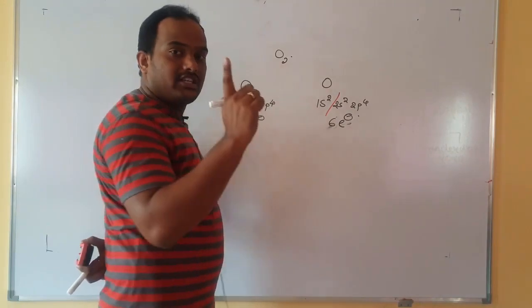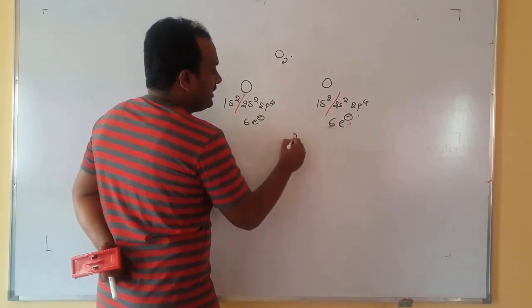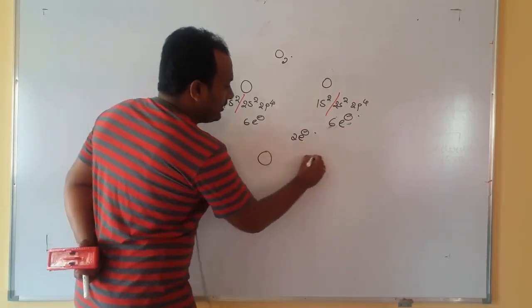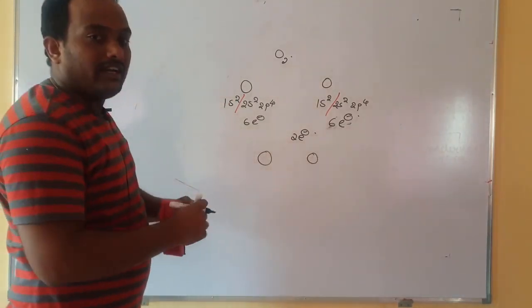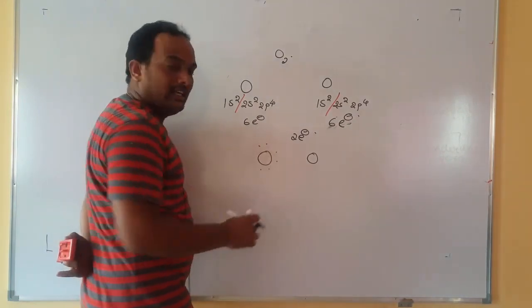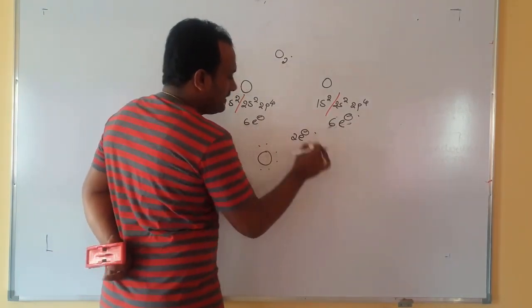Earlier, 7 and 7 meant they shared 1. Here, 6 and 6 means they should share how many electrons? 2 electrons. That's why I will write O and O. You tell me how many dots I have to write around oxygen? 6. Therefore 2, 4, 6. Here also 2, 4, 6.